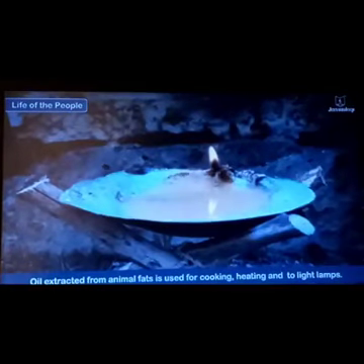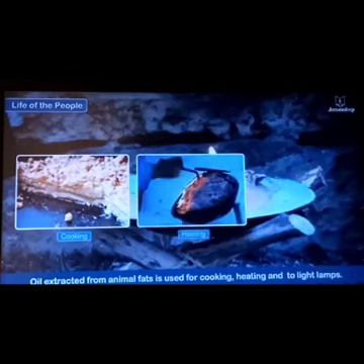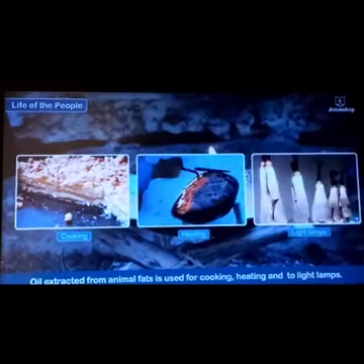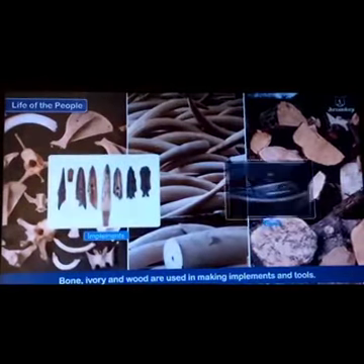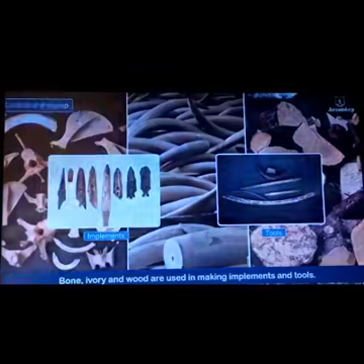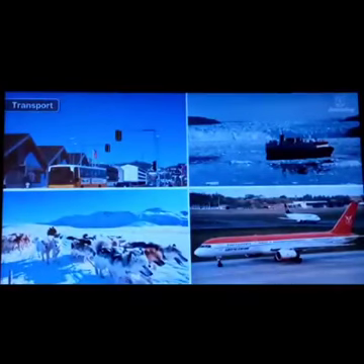Oil extracted from animal fat is used for cooking, heating, and to light the lamps. These are their tools, which are made from bone and wood.